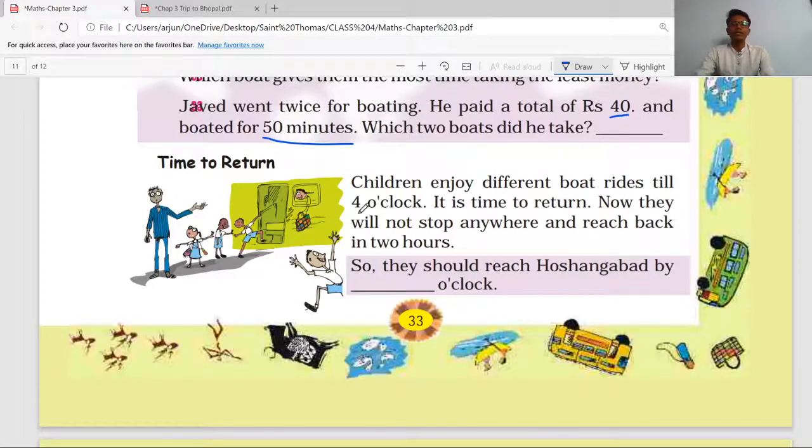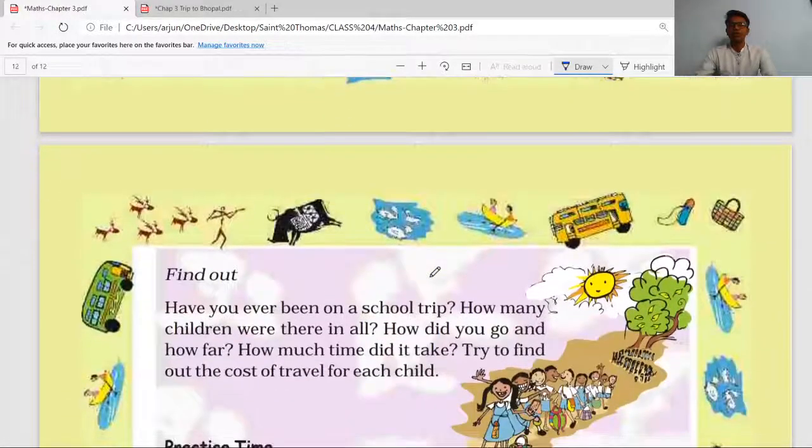So here they finished their boating at 4 o'clock. Now they are returning to their town and they will reach in 2 hours. So they will reach Hoshangabad by 6 o'clock. It's very simple. They started at 4 o'clock and they will reach in 2 hours, which is 6 o'clock.